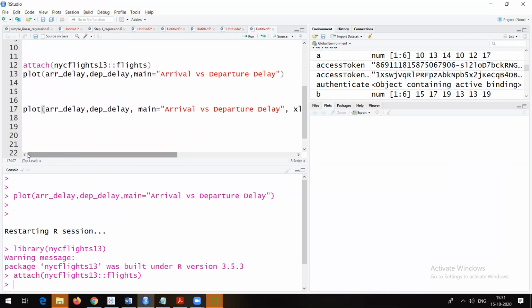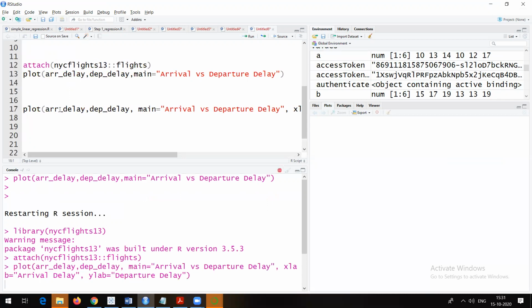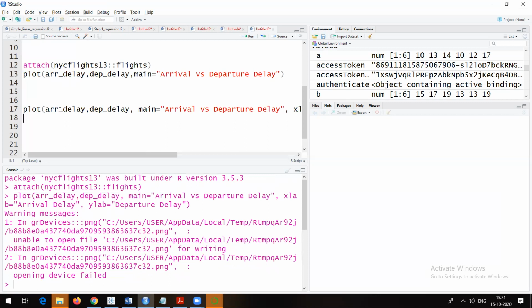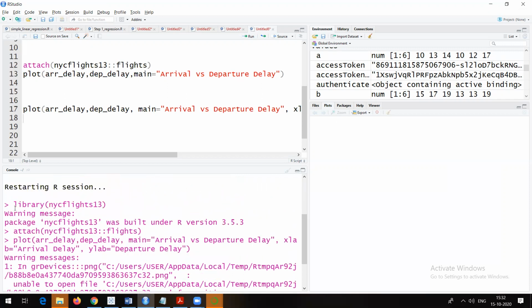Okay, so here I am trying to plot the same graph. Control enter. Now I should be able to see that plot between arrival delay and departure delay with the X label, Y label, and the heading. And there we will try to draw a horizontal line and vertical line and just try to see what will happen because of that, or what you can do with the help of that particular thing. So what is it showing you? It is showing you a warning message. Okay, maybe it will come. Let's see. Because it has shown me a warning, it has not shown me any error. Still it's a warning.